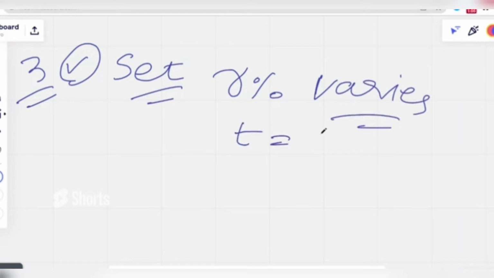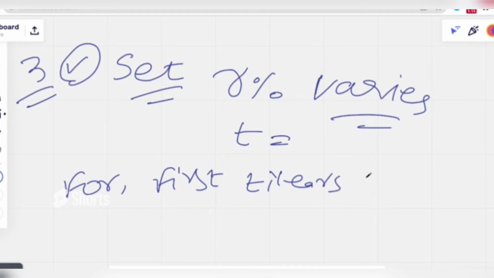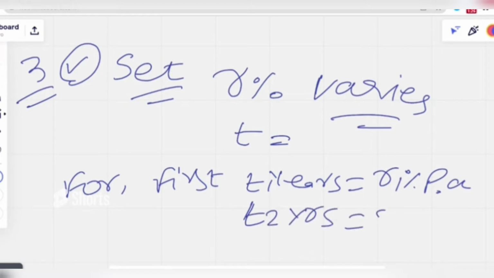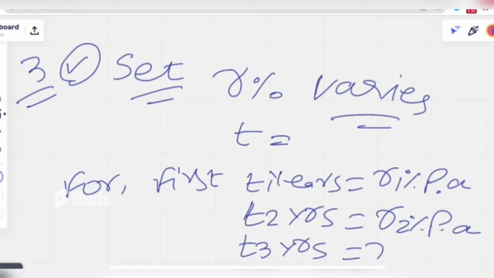For example, for the first t1 years, the rate of interest would be r1% per annum. For the next t2 years, r2% per annum. For the next t3 years, r3% per annum.